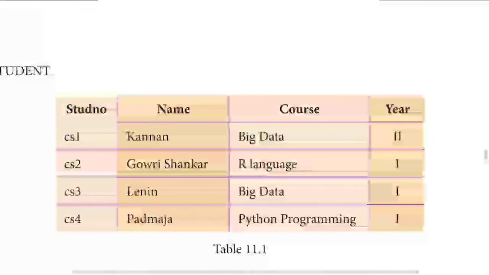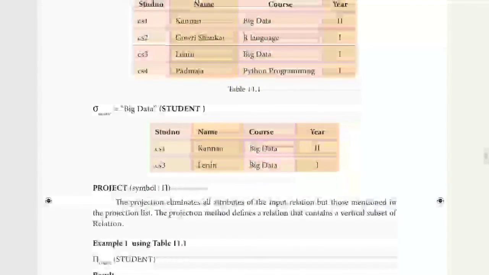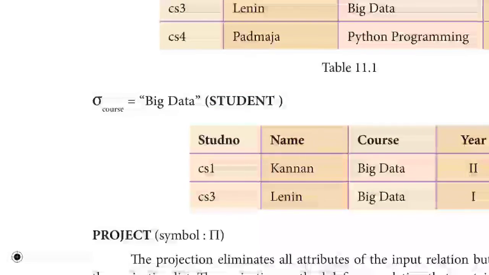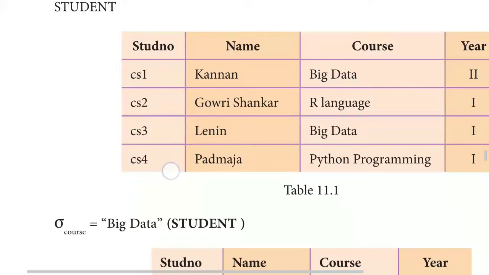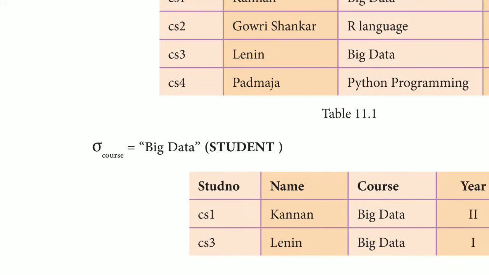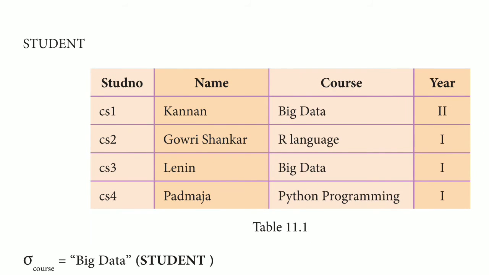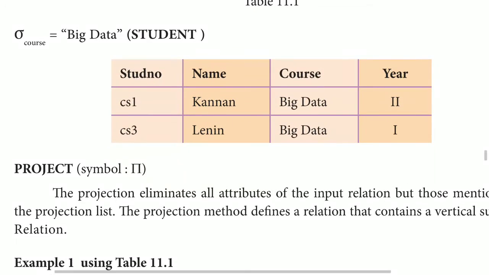Here you can see that this is a table, and they are applying a condition, big data, on student. Student is the table name. So this is a select operation on course equals big data. Course is a column, and big data is a value. This query will select the rows which contain the course value as big data. Here you can see that it provides only two rows which contain big data as the course value.